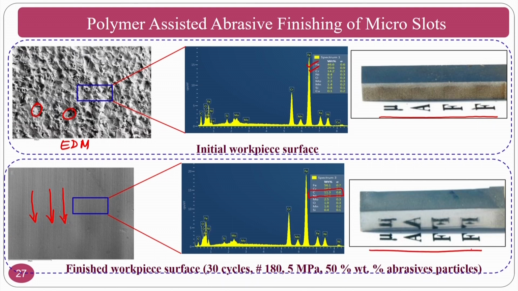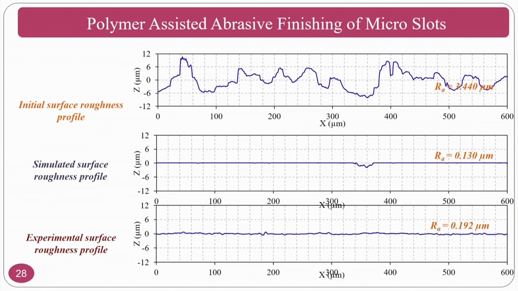That polishing also will improve. At the same time, not only mechanically will it give good results, metallurgically also you are going to get a near parent material composition. And you can see the surface finish improving from 3.4 microns to 0.1 micron. This is a two-dimensional profile.